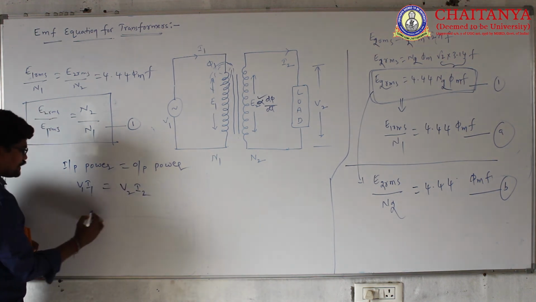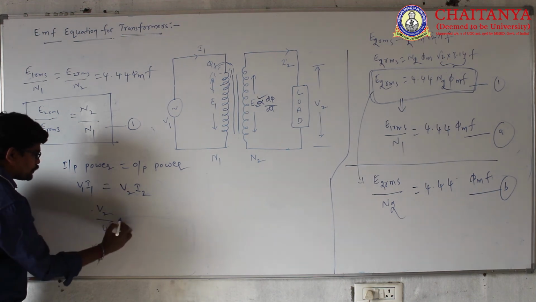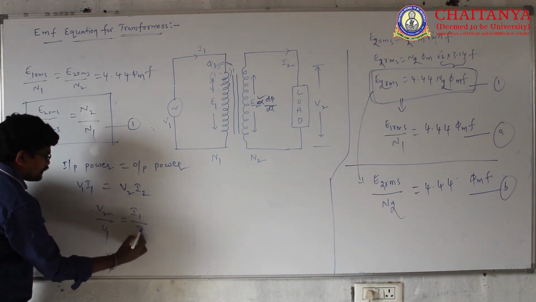From this, I can write V2 by V1 equal to I1 by I2.